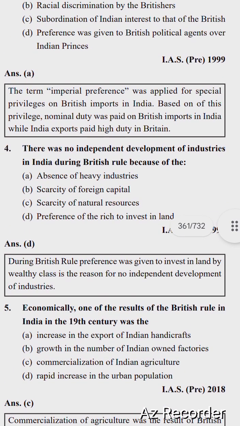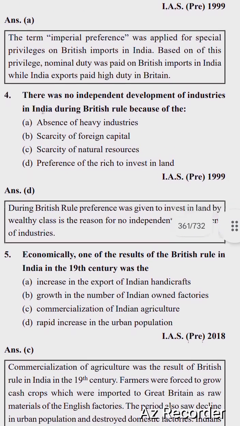During British rule, the preference of the wealthy class to invest in land is the reason for no independent development of industries.